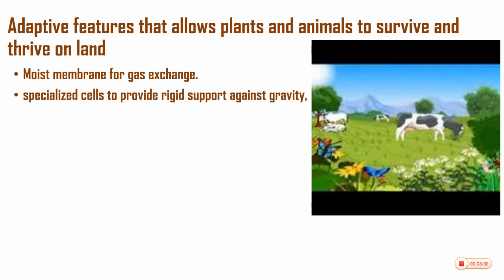The plants have rigid supports that help them to stand, so that when there's a heavy downfall or the wind is blowing, it doesn't carry them away. So they have rigid support that helps them to withstand the force of gravity. They also have specialized structures to collect sunlight, which aids photosynthesis.